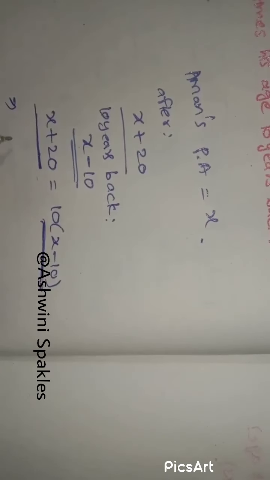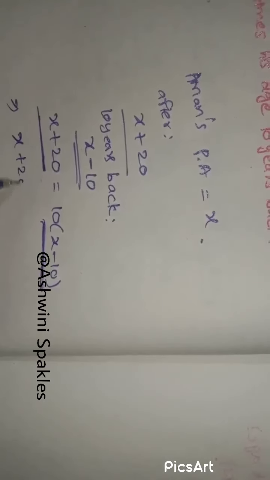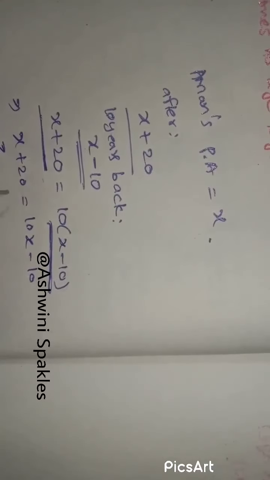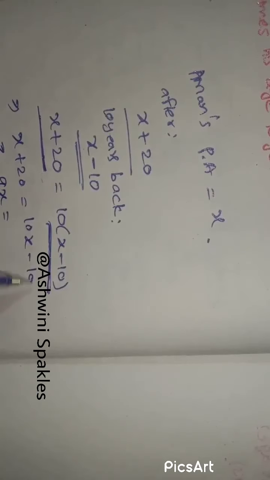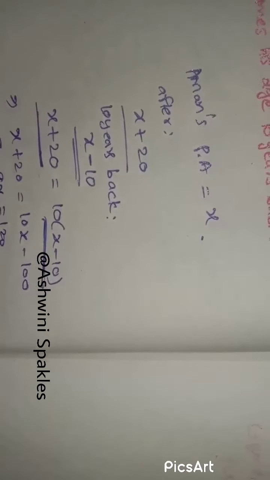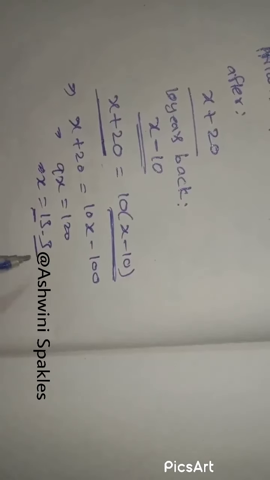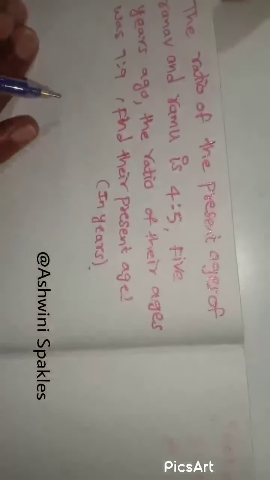Solving for x: x plus 20 equals 10x minus 10, so 9x equals 120, x is equal to 13.3, nothing but 13 years 3 months. This is the correct figure. Next we will do another problem, which is in the form of a ratio.